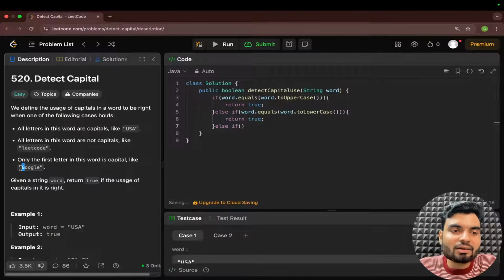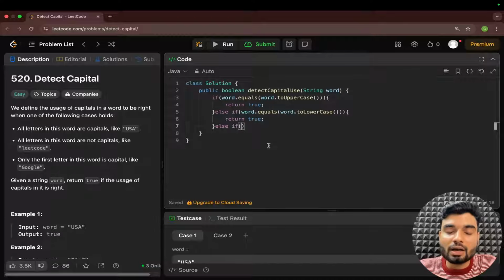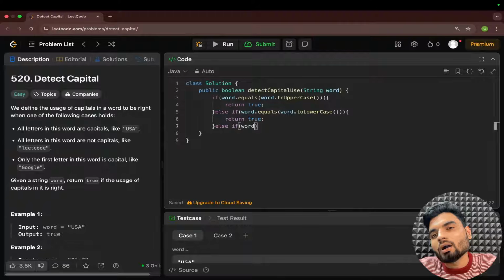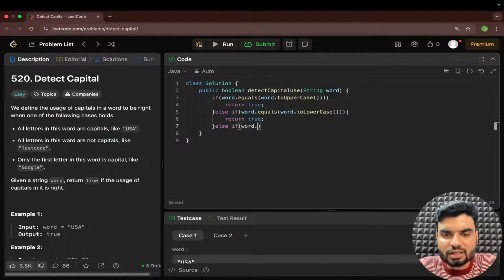Otherwise at the end we also need to check the third condition that they have mentioned. The first letter should be capital and the rest are smaller. How will you do this? You need to access the first letter first. Basically word dot substring is the way to access the first letter, or if you're not applying the substring directly here, you can use the zero index, the charAt zero. That also works, but I'll apply a substring for easier understanding.